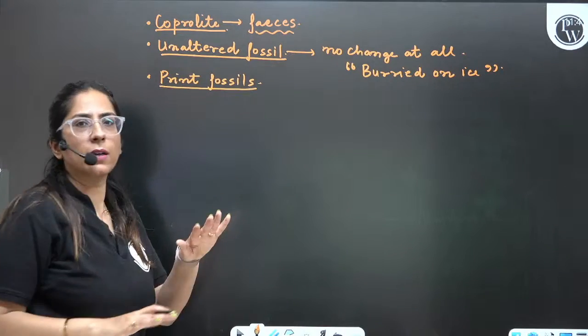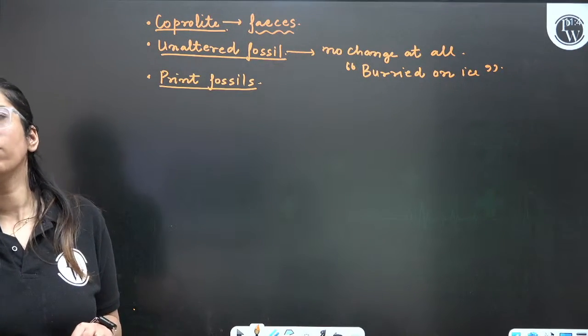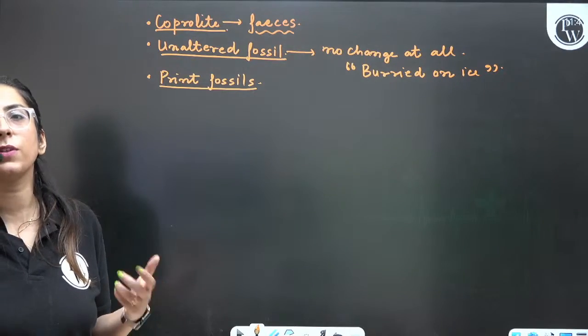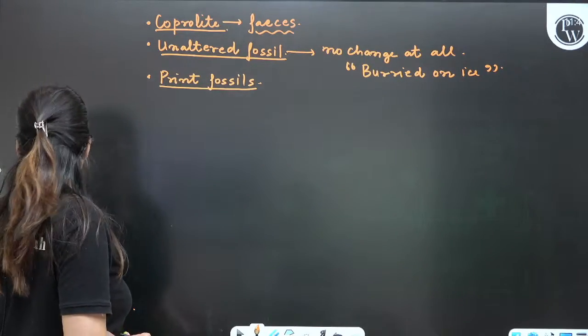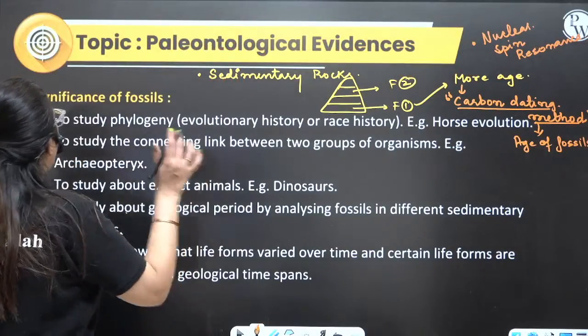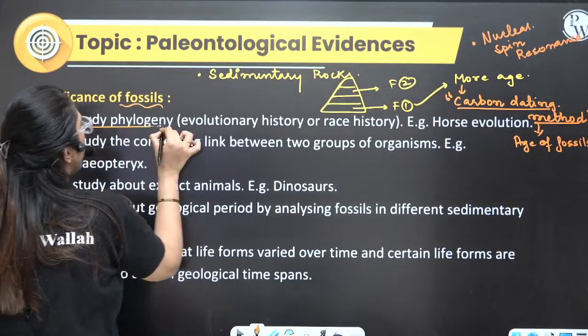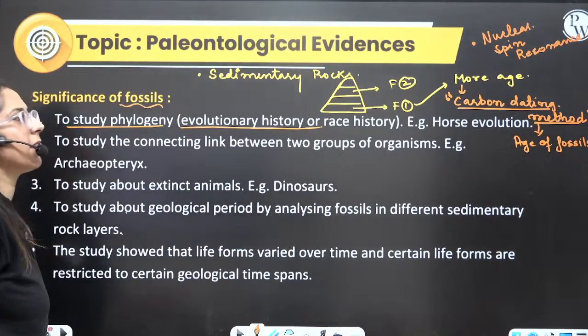Suppose there are pug marks. So with the help of pug marks also we can determine. Yes, feces of fossils also we can determine. Okay, now why are the fossils important? Fossils are important for the phylogeny, that is the race history.